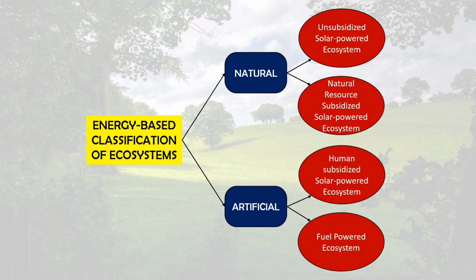Next one is natural solar powered ecosystems subsidized by other natural energies. For example, a coastal estuary is a natural ecosystem which is subsidized by auxiliary energy of tides, waves, and currents.